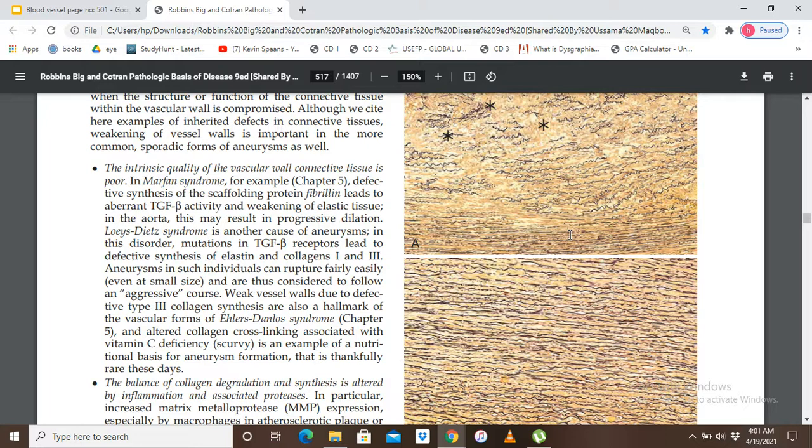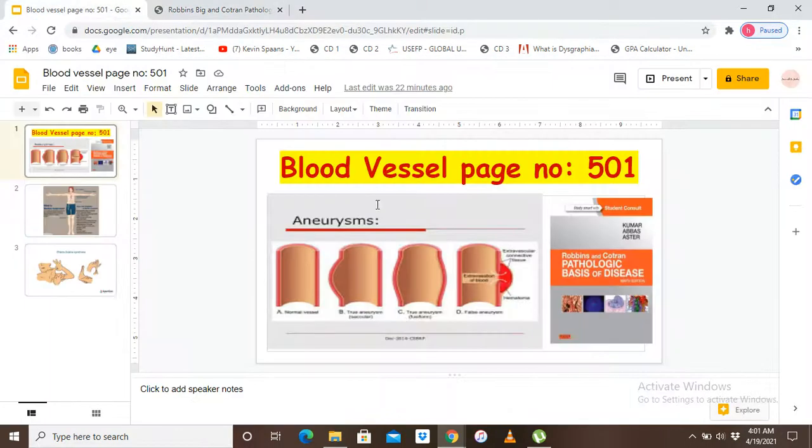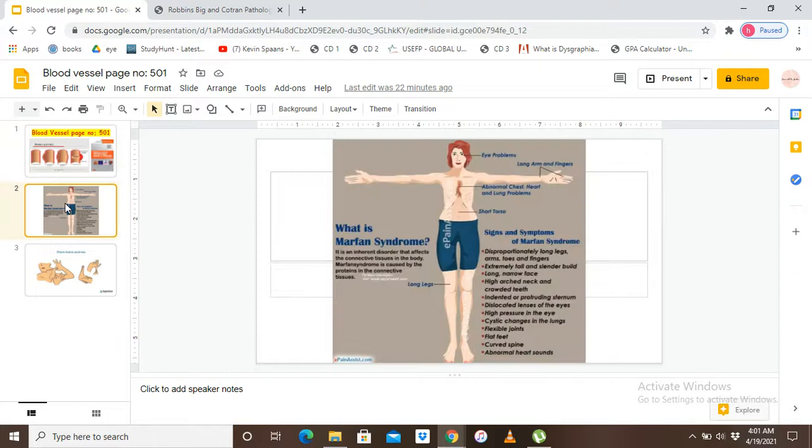If there is a weakening of the elastic tissue of the aorta, this leads to the dilation of the vessel wall, and as a result it forms an aneurysm. Okay, let me show you an important diagram of Marfan syndrome that will help you to remember this. So here is the diagram of Marfan syndrome.